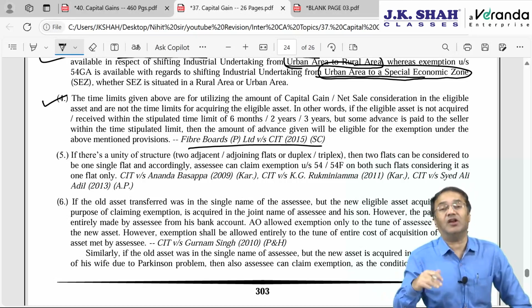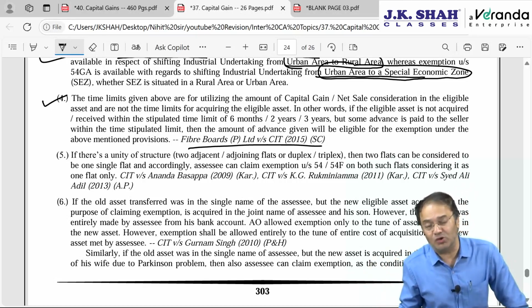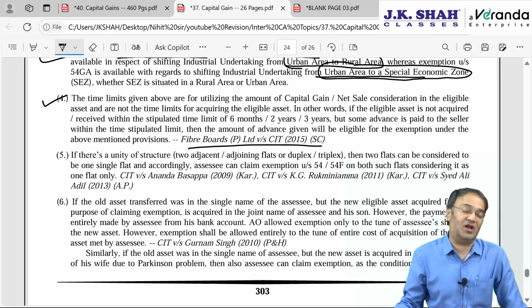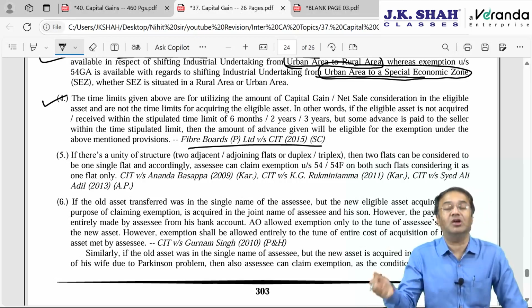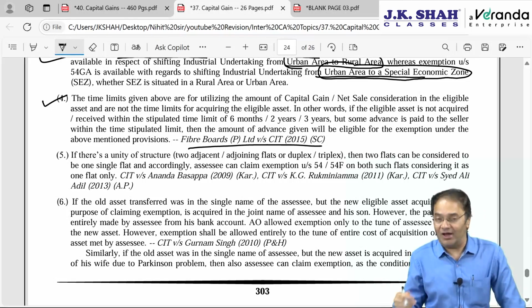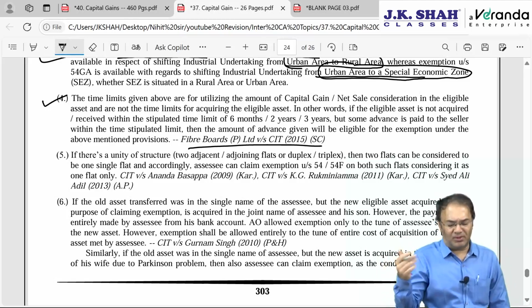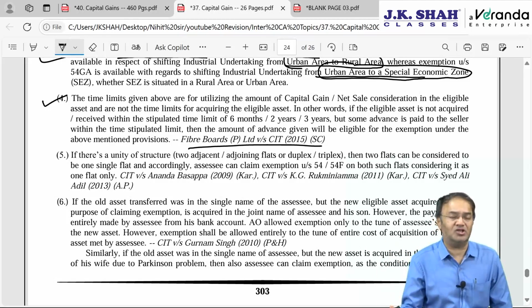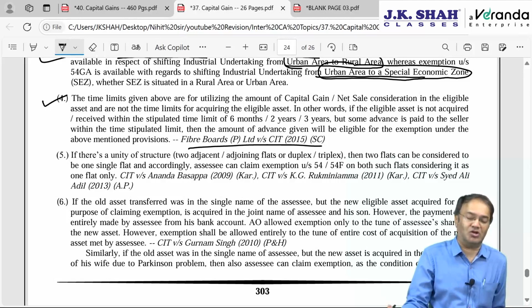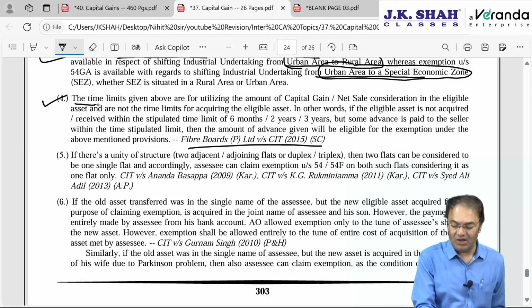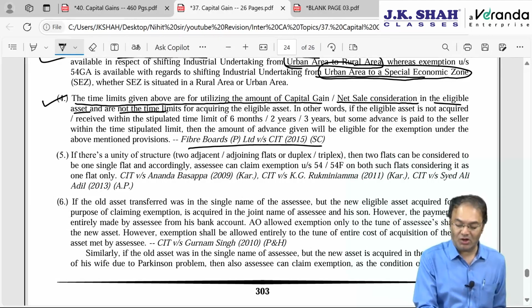Meaning thereby, even if I don't receive possession of the newly acquired asset, but my amount is utilized, I have made payment, maybe part payment, but possession is not received and property is not transferred in my name, then also no problem, exemption will be available. Time limits given above are for utilizing the amount of capital gain or the amount of net sale consideration in the eligible asset, and are not the time limits for acquiring the eligible asset.